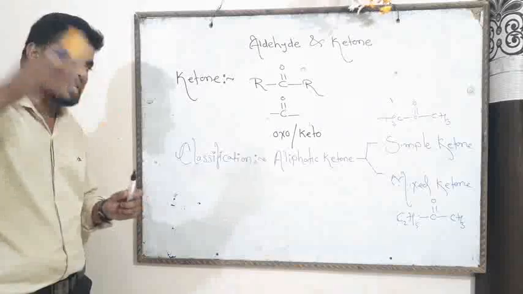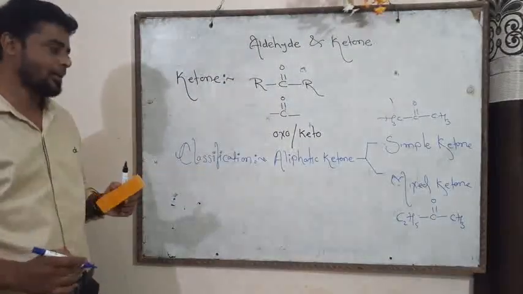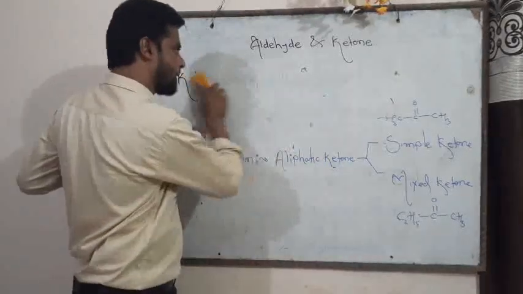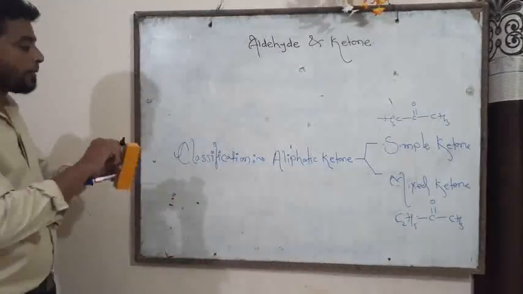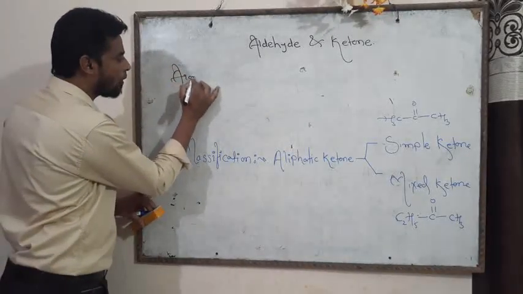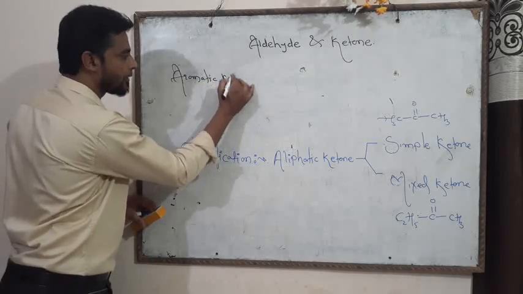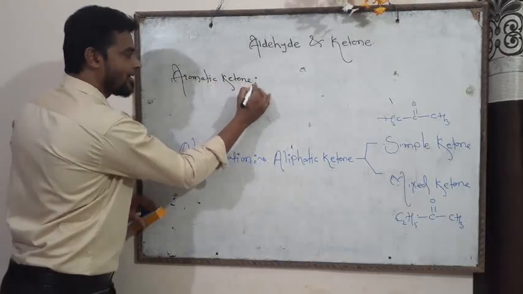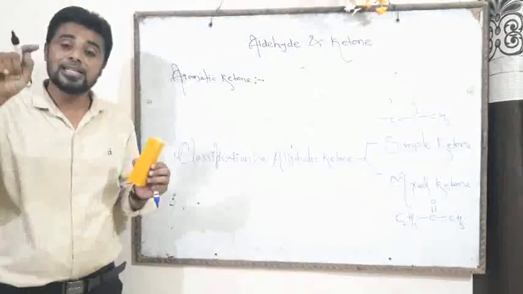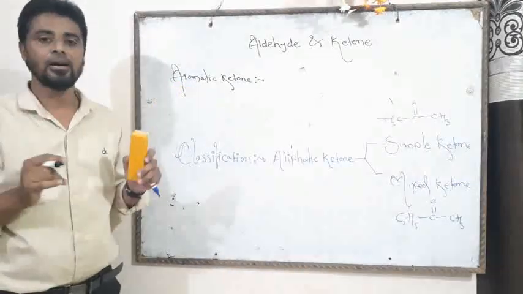Now friend, let's see aromatic ketone. Now we move towards aromatic ketone. Now friend, in case of aromatic ketone, the CO group is attached to the benzene ring.